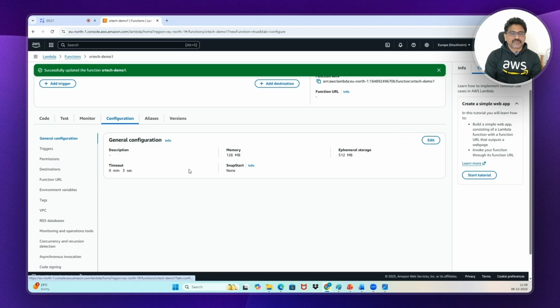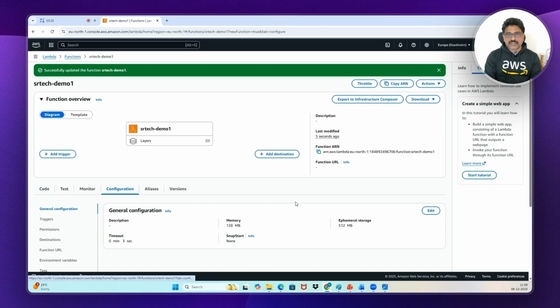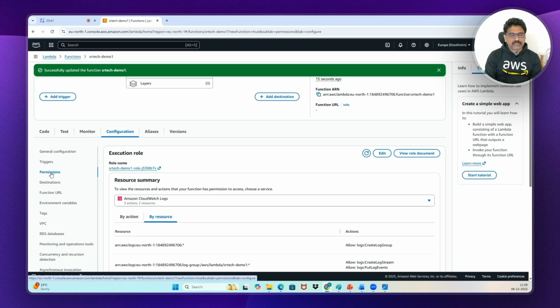Just go to configuration. In this configuration, see here, function URL is not there still because I did not enable that function URL till now. Now go to configure and general configuration, triggers, permissions. So permissions means if you want to give any particular permissions to any users or something, then you can just go with this. And the destination also we're not going to do now.